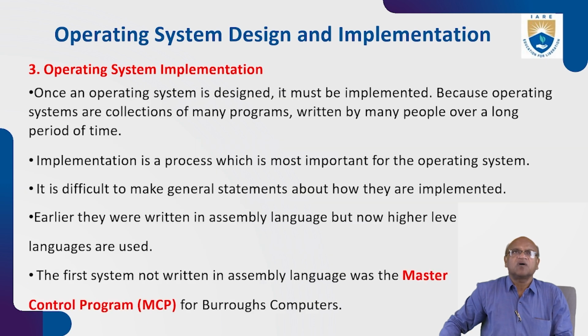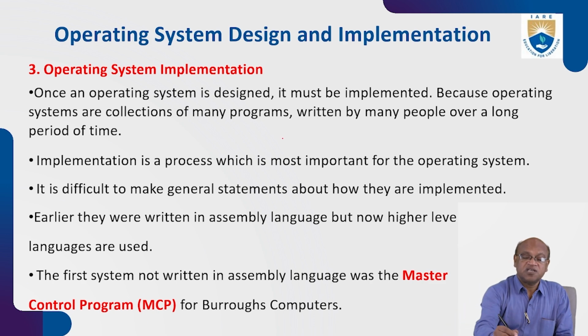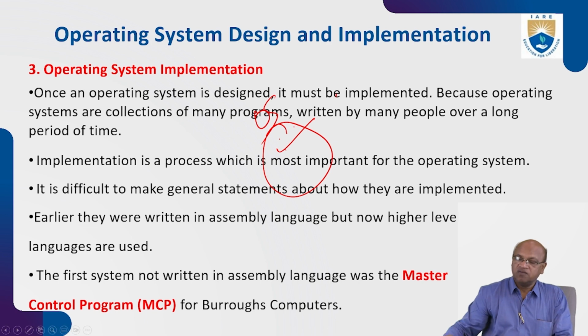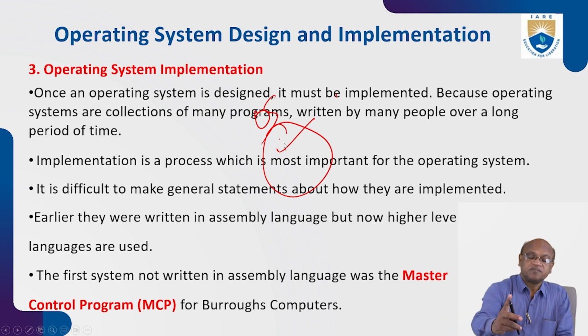So, operating system implementation. Once an operating system is designed, designing in the sense is nothing but what I just explained. This is the OS, started first with source code. So in the package, I will add one program. This is a program, I compile it and add it. This is one of the application programs, just like one regarding a printer or mouse. So I will write a program and add it to this one. Once this is completed, all in respect, this is our OS. I will install it in the system. So it will work. That is the designing part of the OS.